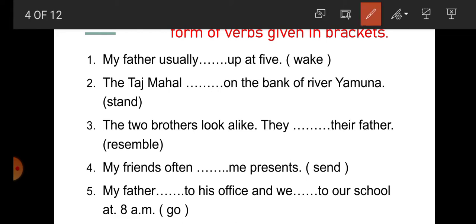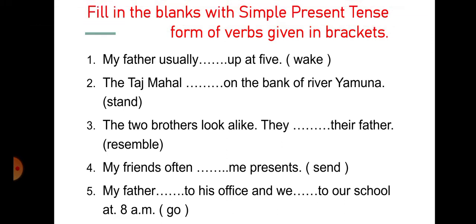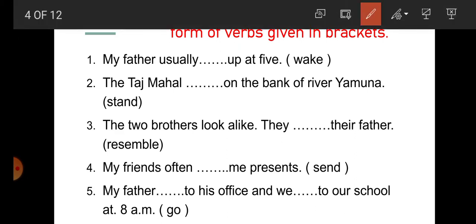So students, we all know that in simple present tense, what is the form? Subject plus V1 or V5. So students, the verb is given here in the bracket. So we have to use V1 or V5 according to the subject.